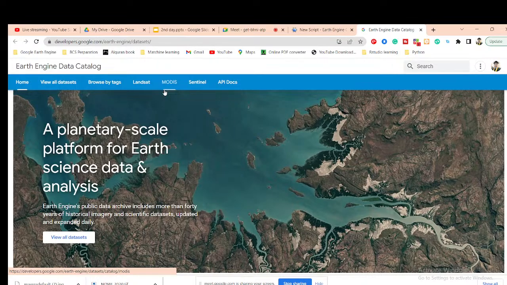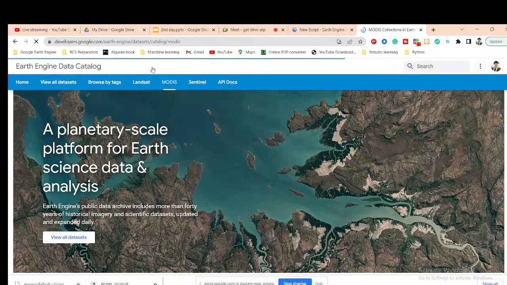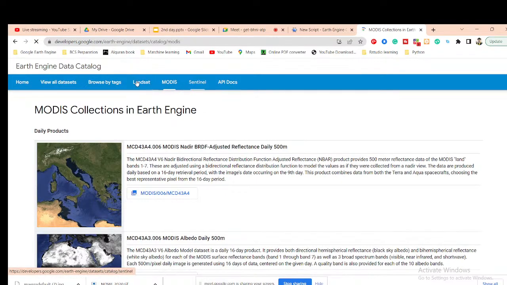Okay, so basically this time, suppose I want to work with the MODIS dataset for creating the time series chart. Then I will also show you Landsat and Sentinel, both satellite images, how you can easily create the time series chart. Suppose you are using Landsat images and make the NDVI, and then you want to calculate the time series chart. Or you want to use Sentinel imagery and make NDVI, and you want to make the NDVI time series chart. Or not only that, any type of time series chart, how you can easily create it, I will also show you.